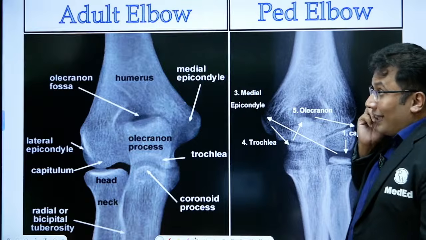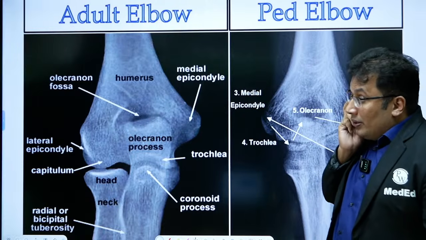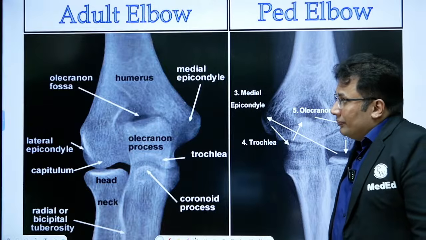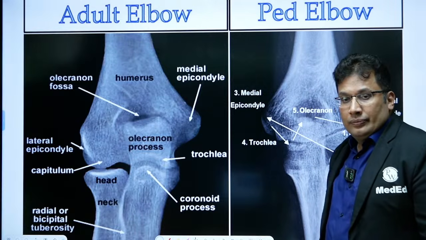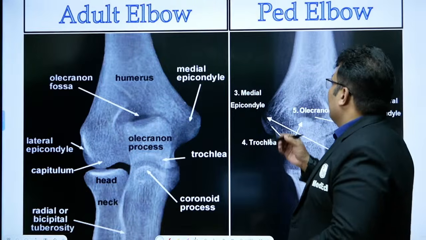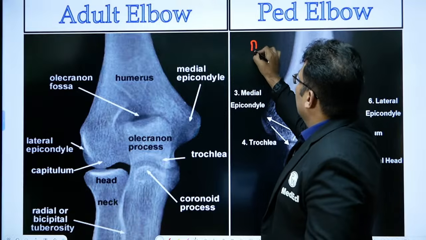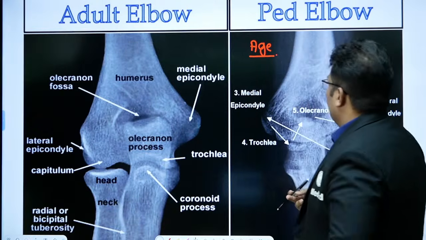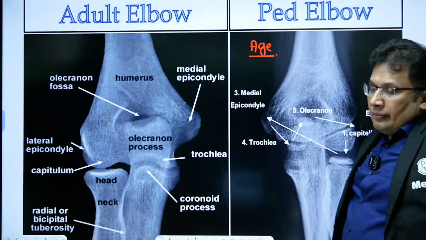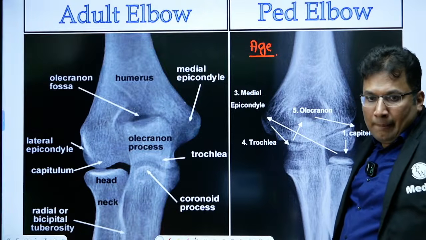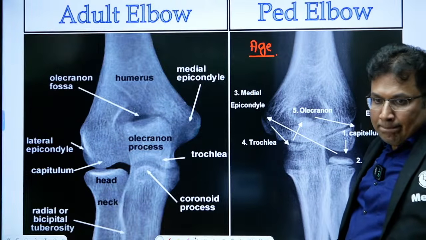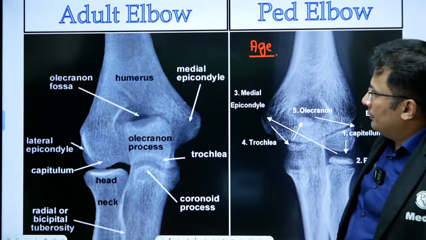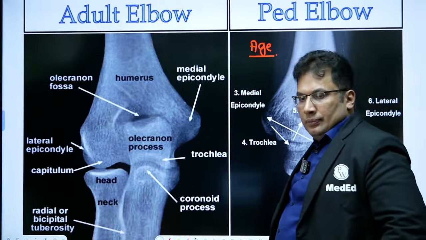So now look at this X-ray and tell me what is the age. What is the age here?